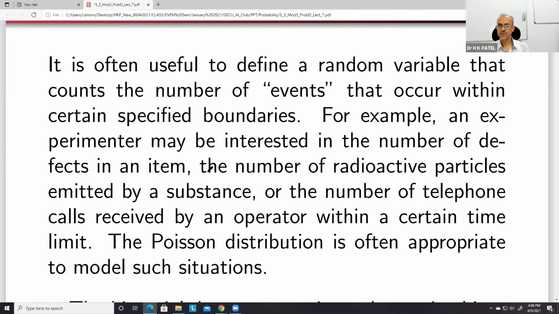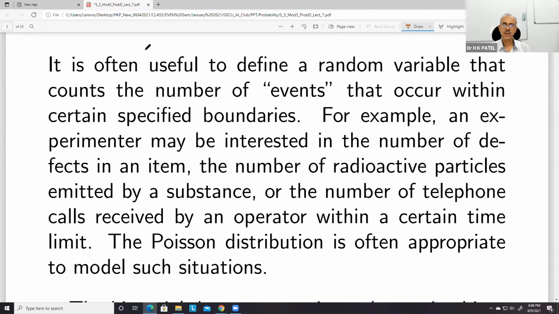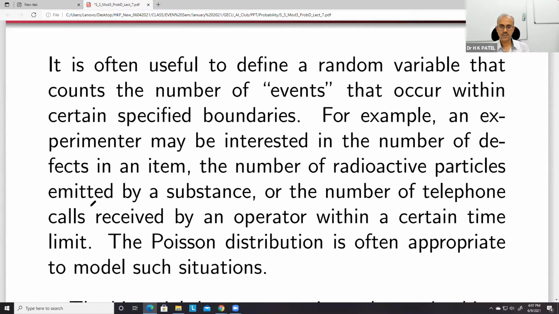For example, we can take a coding problem, so number of errors in a coding, or in a software, or number of misprints in a page, number of radioactive particles emitted by a substance, or number of telephone calls received by an operator within a certain time limit, or number of road accidents in a day in a city, number of deaths due to road accidents.